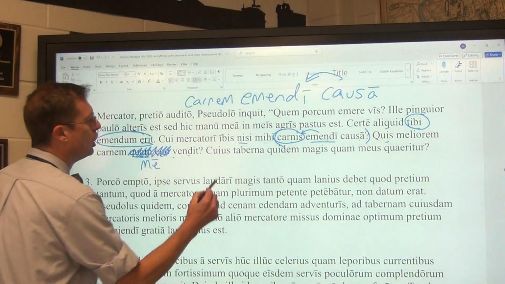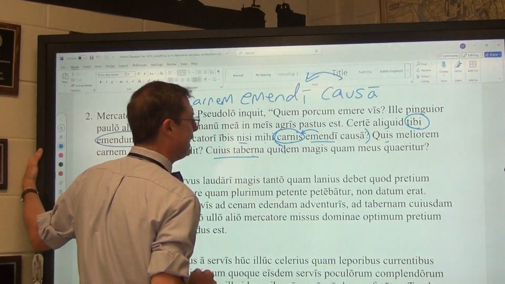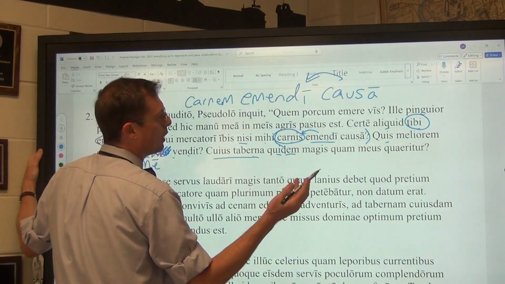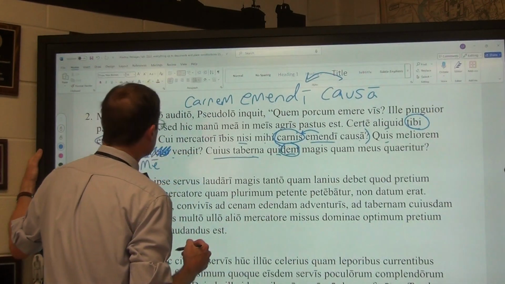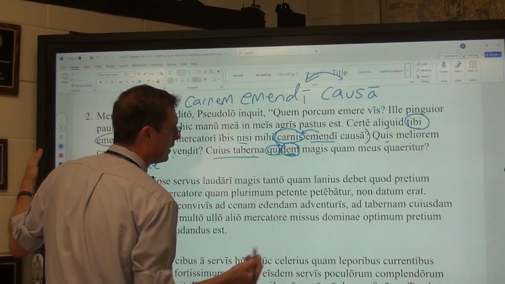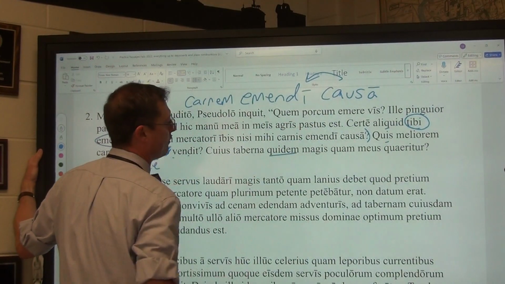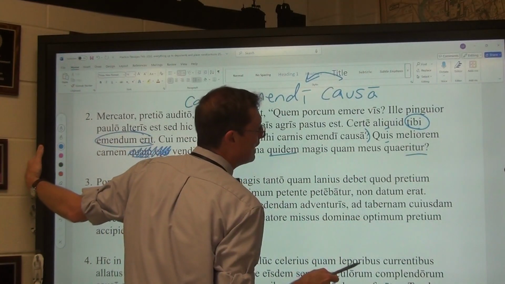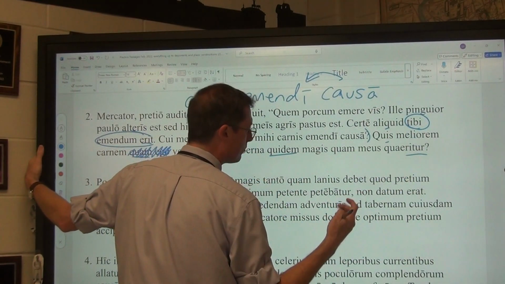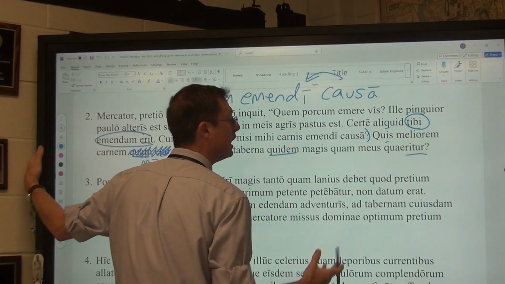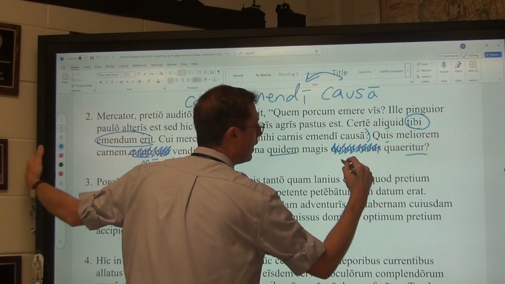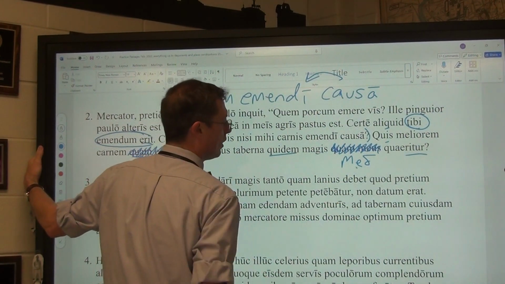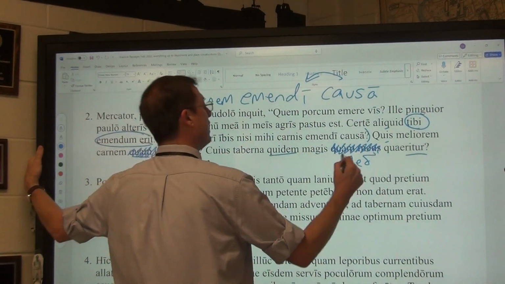Finally, cuius taberna quidem, whose shop indeed. Notice the word quidem. It is a qui with a dem, but it's not a qui, quae, quod with a d-a-m, a certain, nor is it is, ea, id with a d-e-m. And so when it is neither of those, it's just the adverb indeed, whose shop is sought, is looked for more than mine. Again, we could get rid of all of that and merely put it into the ablative. With a comparative, the ablative, by, with, because of, from, in, on, at, than.